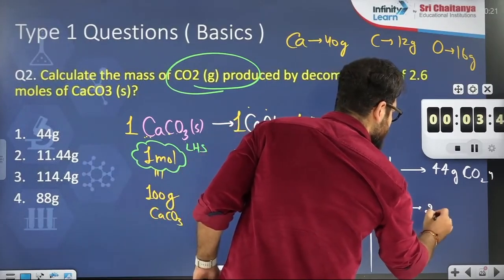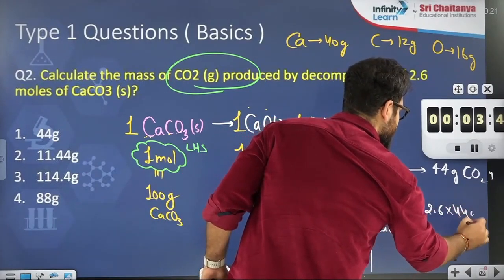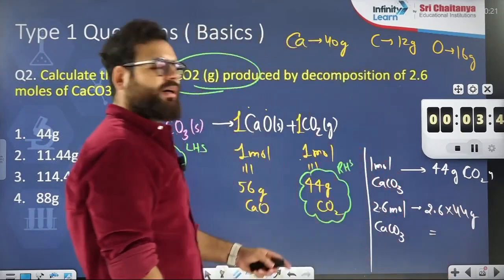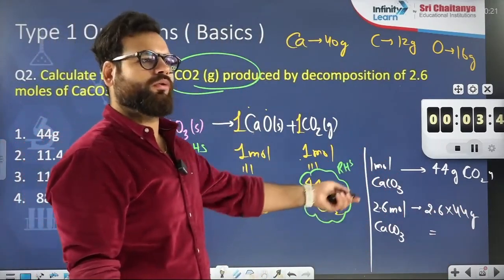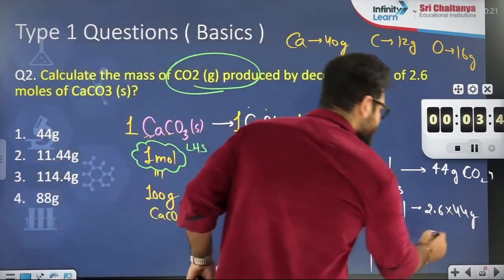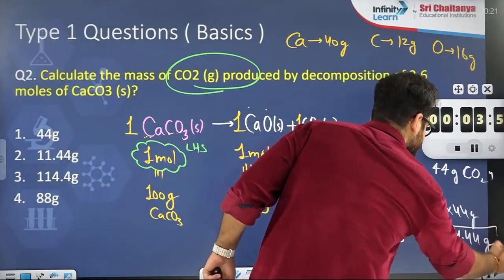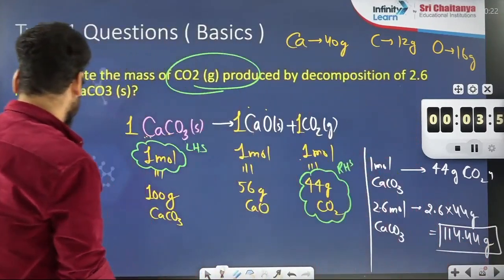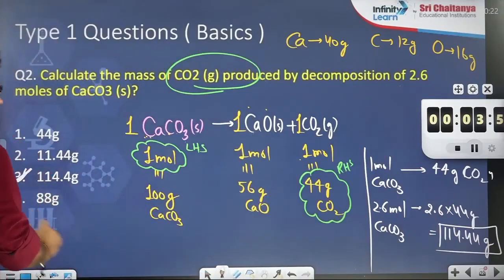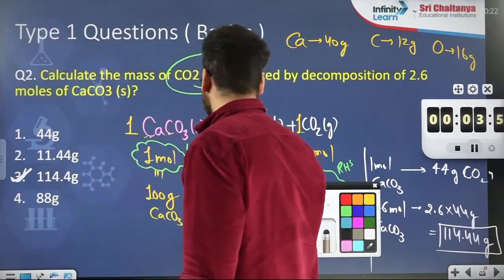Which will be 2.6 into 44 gram. Solve it. Double of 44 is 88. Now you multiply 114 and you will get 114.44 gram. That's all. Simple. Third option. Is it clear to everybody?